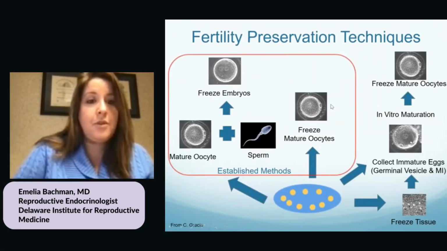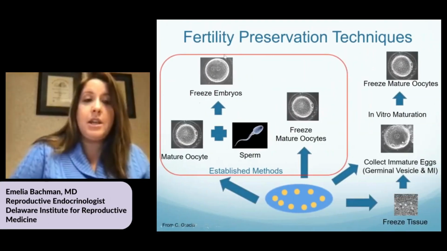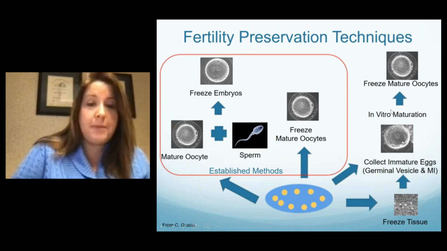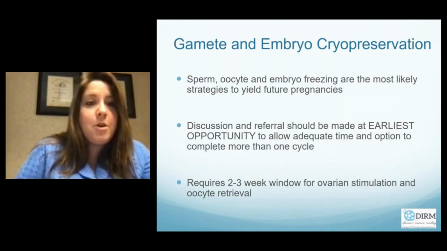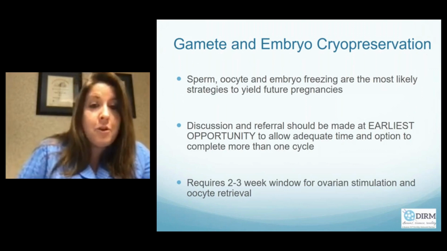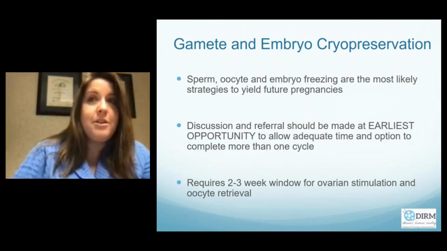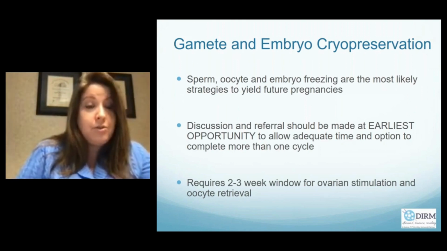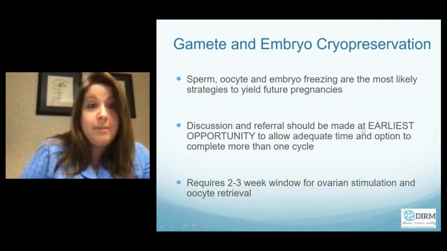We can freeze mature eggs, we can freeze embryos, we can freeze ovarian tissue, and we can also perform in vitro maturation. So sperm, oocyte, and embryo freezing are the most likely strategies to yield future pregnancies. And the discussion and referral should be made at the earliest opportunity to allow adequate time and options to complete more than one cycle. This requires a 2 to 3 week window for ovarian stimulation and oocyte retrieval for women freezing eggs or embryos.